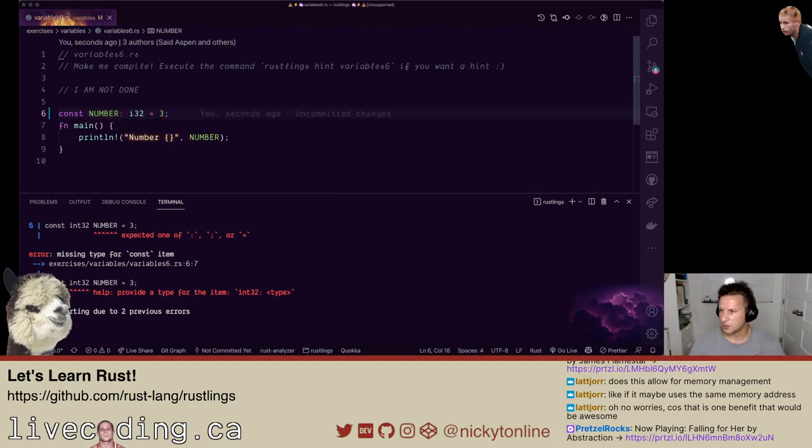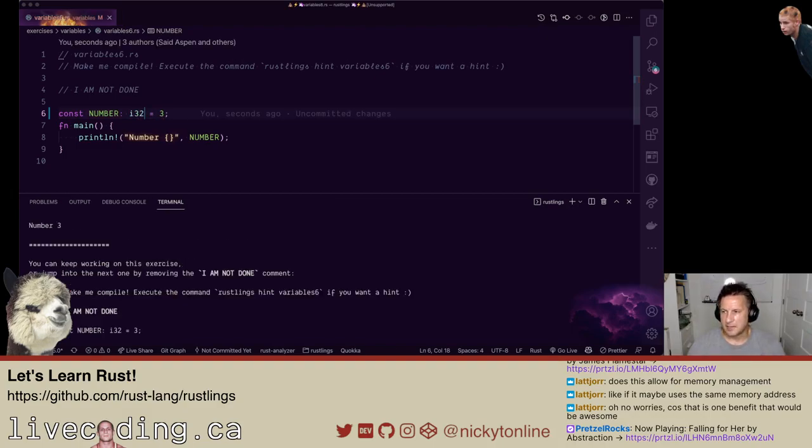i32, 32-bit integer. Yeah, no, like you're saying, Latjor, that could be a benefit of it, because you are still overwriting that memory, I guess, but it's in the same spot.